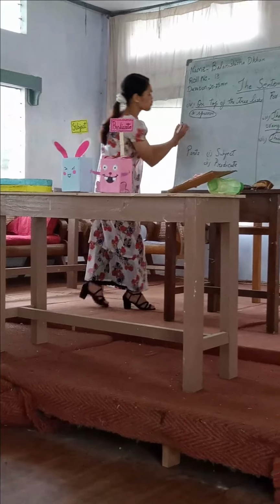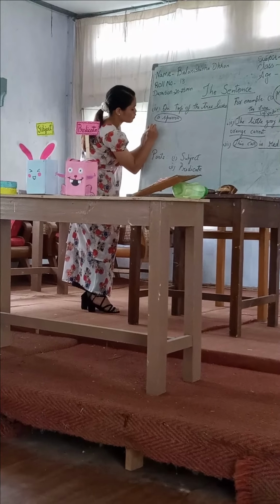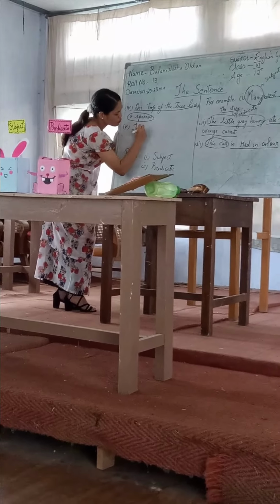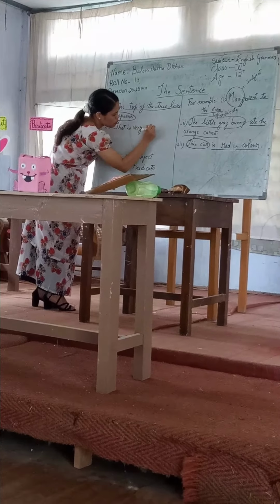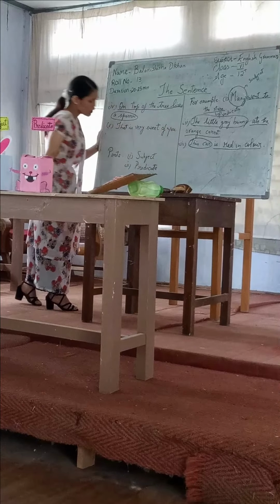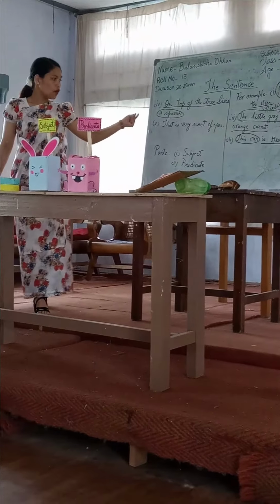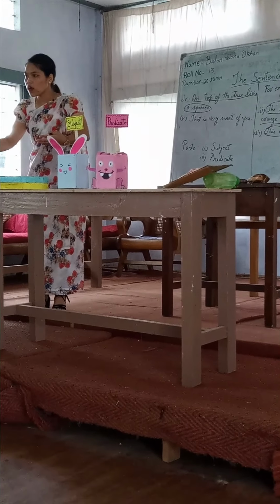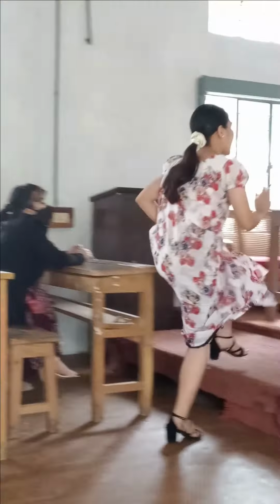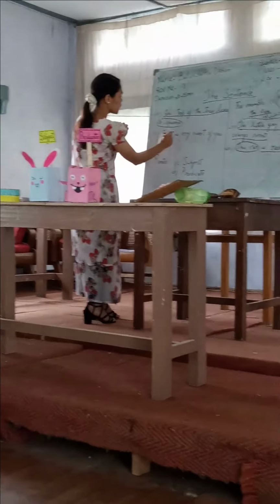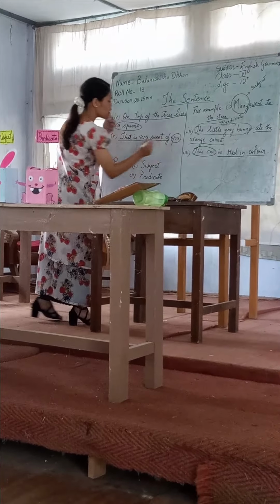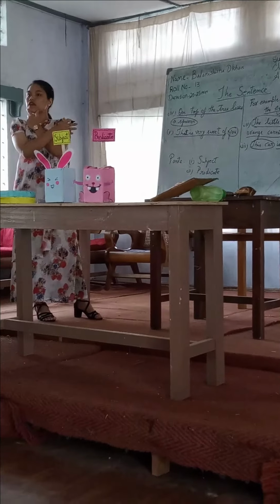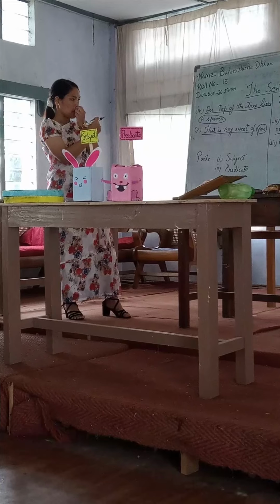Okay, another one, last one. That is very sweet of you. Okay, now whom am I talking about? That is very sweet of whom? That is very sweet of you, right? Now "you" here is the subject, and "that is very sweet of" is the predicate. So see, even here, the subject of the sentence comes right at the end of the sentence.